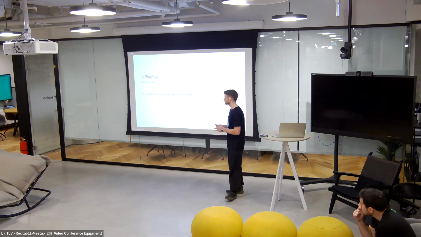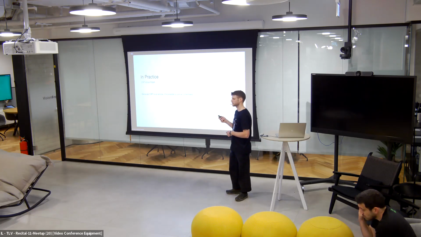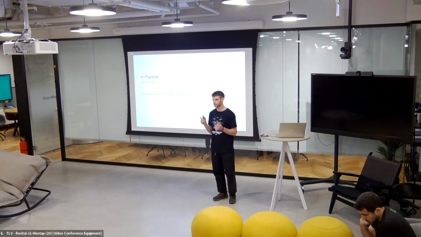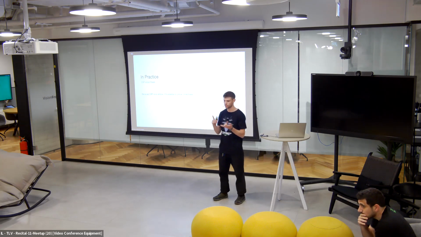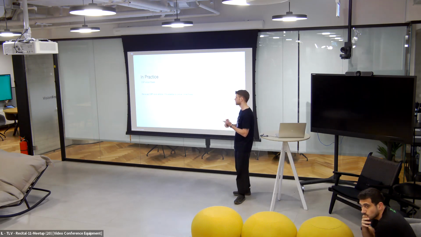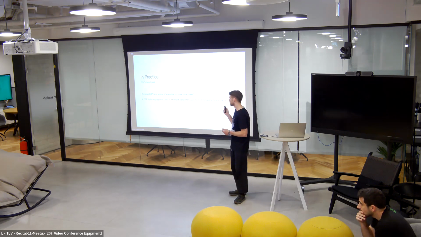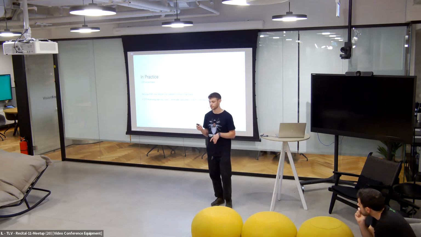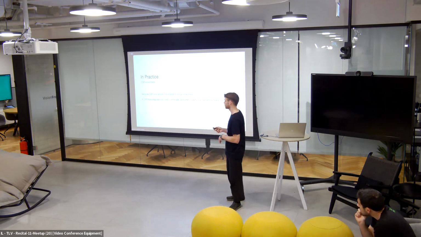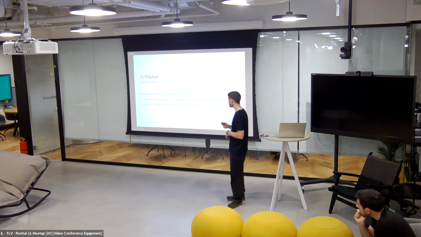So in practice, because CSP is so simple and the model is so simple, we can actually develop tools, or tools have been developed, to prove the correctness of CSP code. This means that we can prove absence of deadlocks, we can prove absence of data races, and we can prove the correctness of CSP code. And these techniques were used to write safe concurrent code for the International Space Station in the 80s. So really powerful language, really powerful ideas.